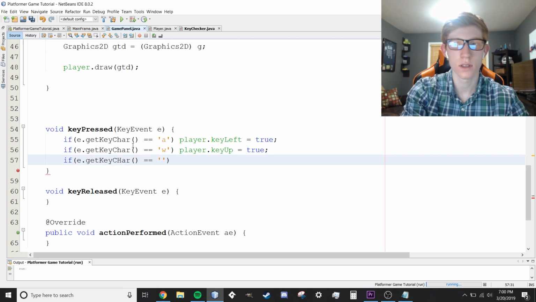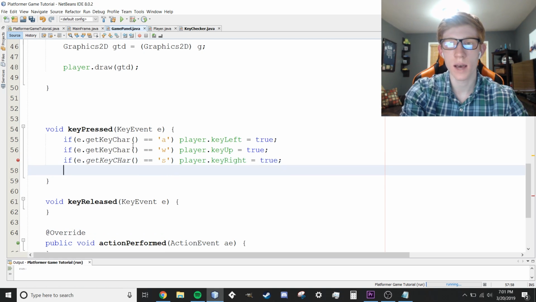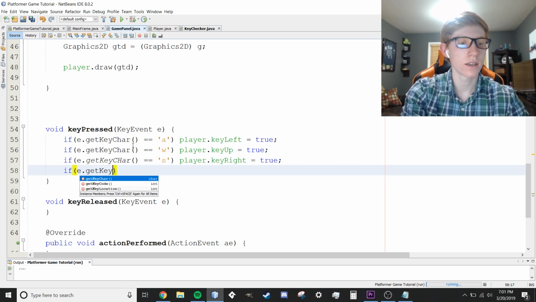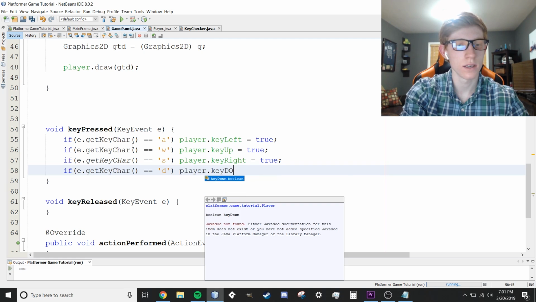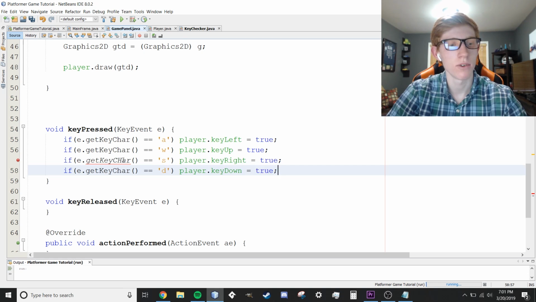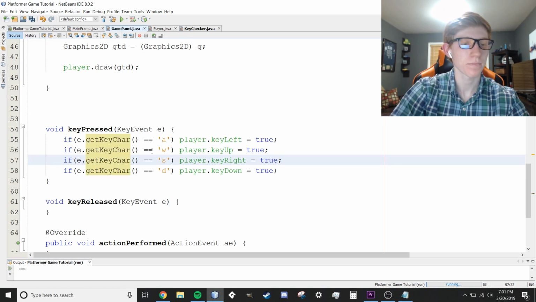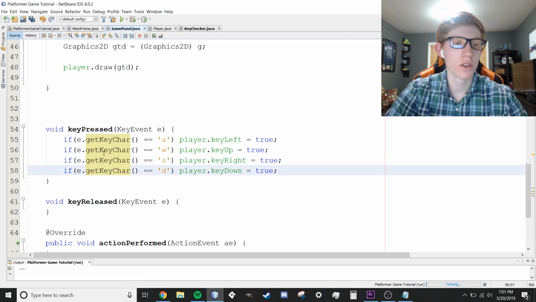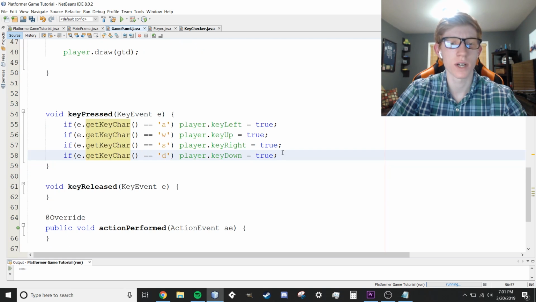If e.getKeyChar equals S, we'll do next, player.keyRight is equal to true. Things are a little sloppy here. If e.getKeyChar is equal to D, player.keyDown is equal to true. We've already made one error here. A capital H is going to cause problems, so let's get rid of that. Otherwise, this should be working fine. I think I explained that relatively well. It shouldn't be too complicated.